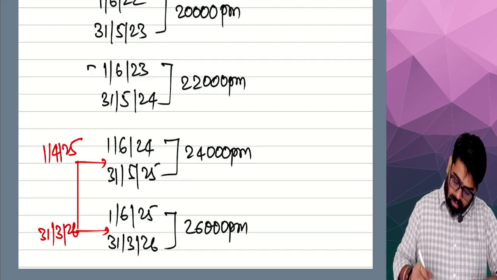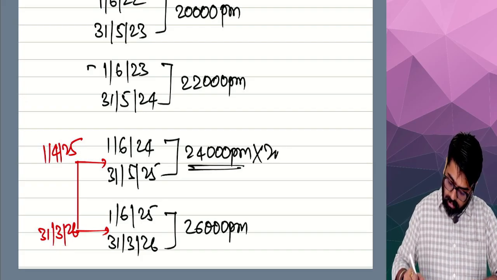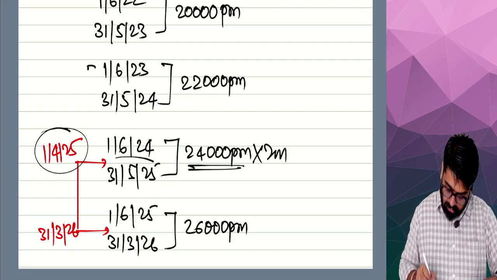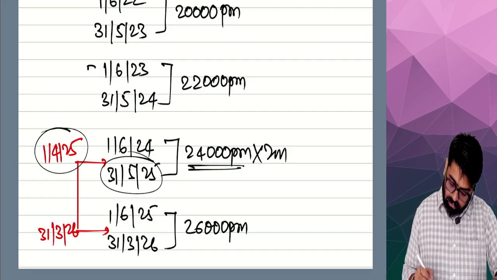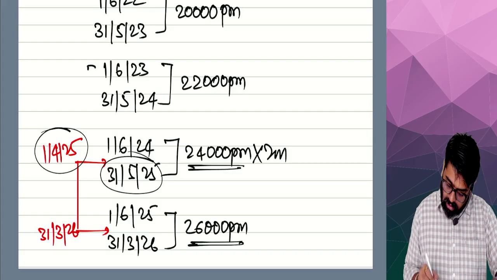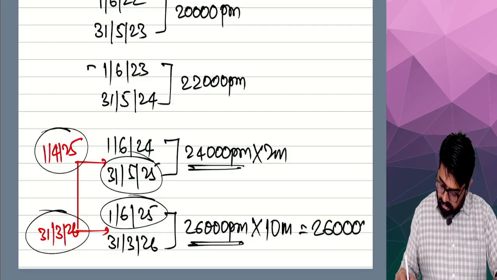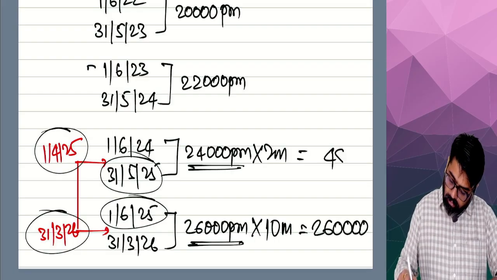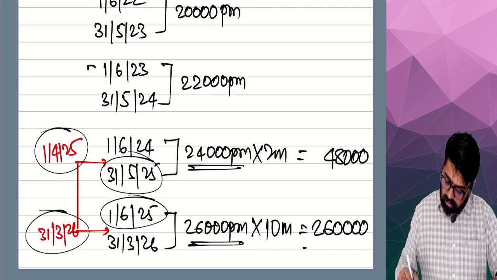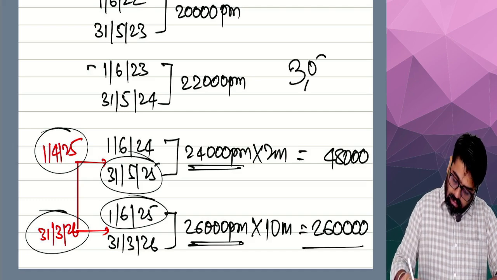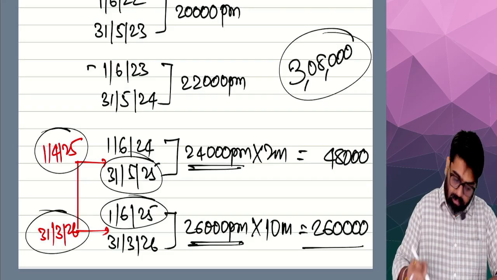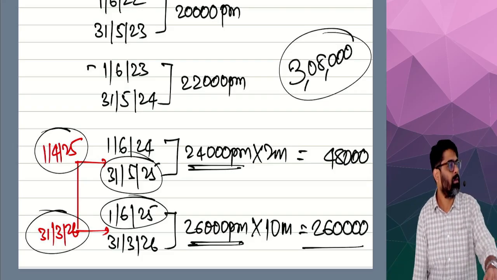Now tell me, 24,000 salary for how many months? 2 months. April and May. And 26,000 salary from June to March, how many months? 10 months. So this will give you 2,60,000. And this will give you 48,000. 48,000 plus 2,60,000 will give you 3,08,000. This is your basic salary for this year.